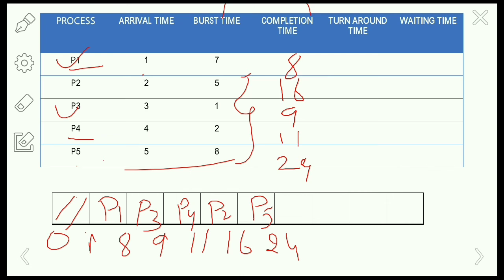So 8 minus 1 is 7, 16 minus 2 is 14, 9 minus 3 is 6, 11 minus 4 is 7, and 24 minus 5 is 19.